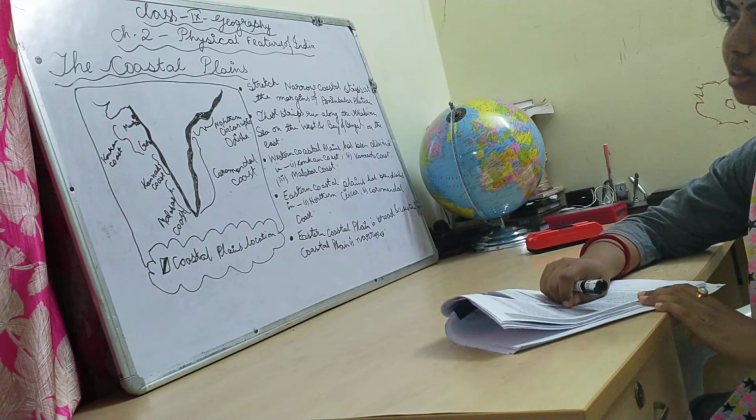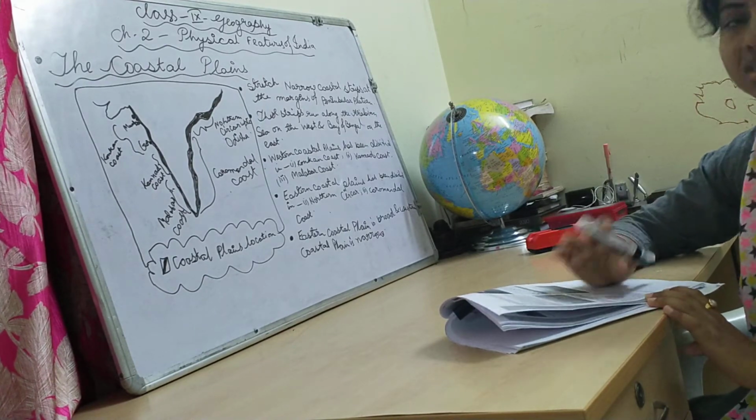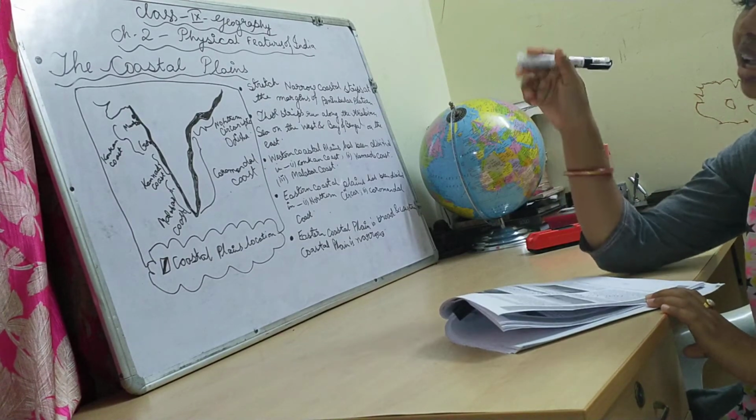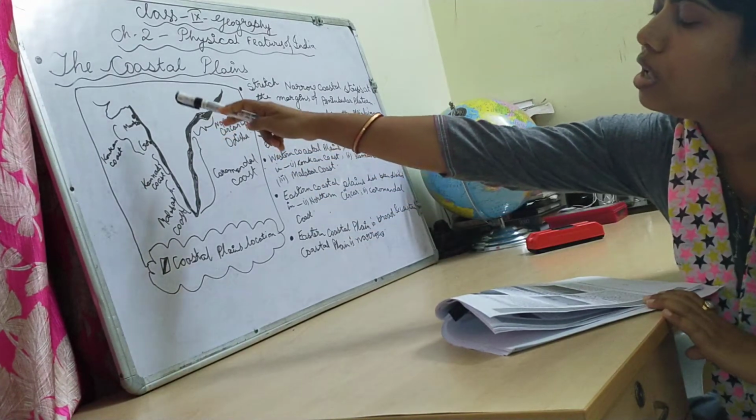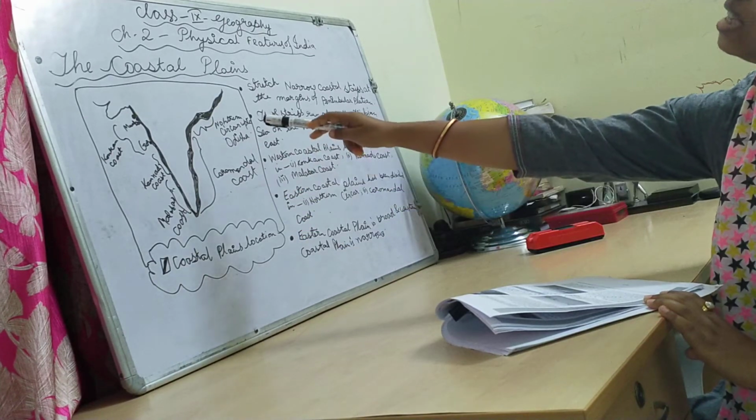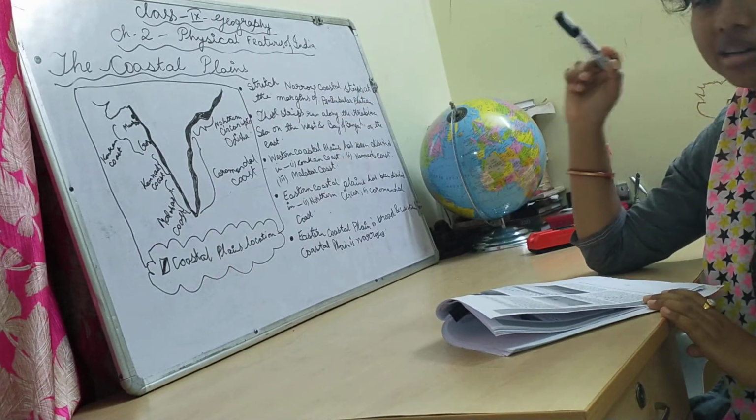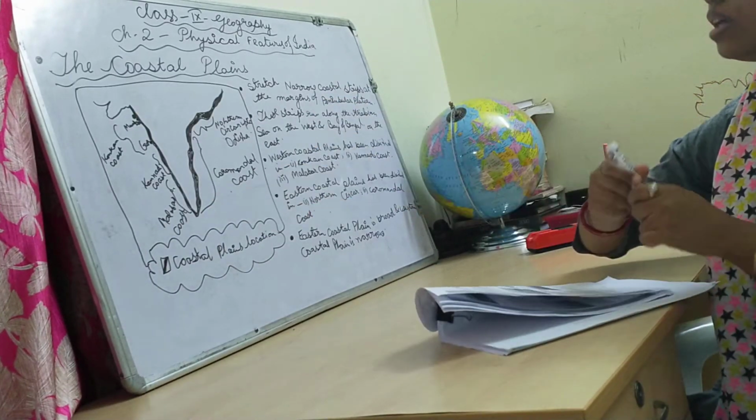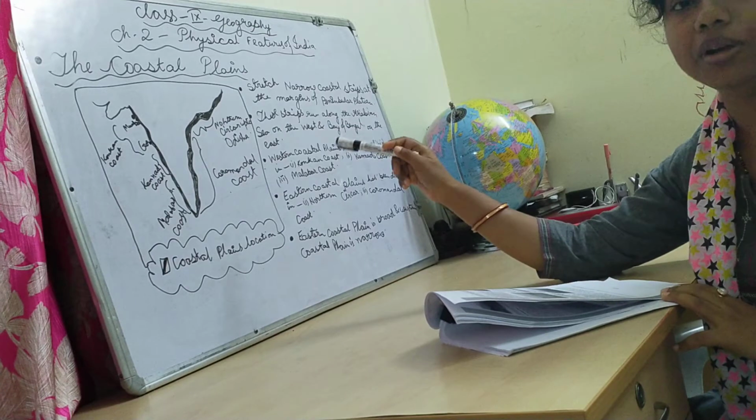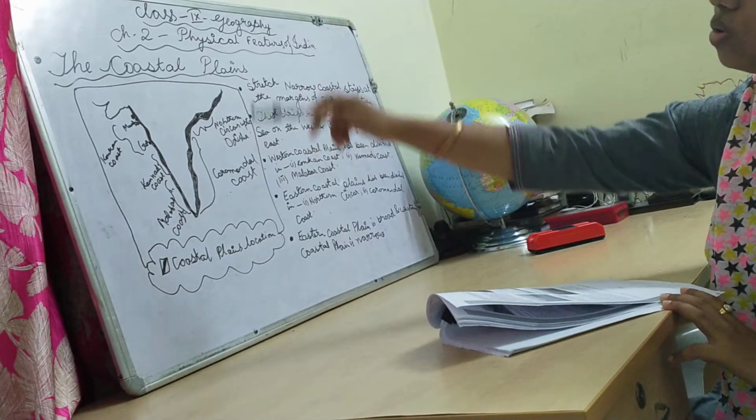Coastal plains means what? We are thinking, children, what does coast mean? The area adjoining the land and the sea is called the coast. Here in India we have a very long coastline. You can see from here, the western side and the eastern side of India, we have a long coastline, right children? One side we have the Arabian Sea and another side the Bay of Bengal. Western side the Arabian Sea, eastern side the Bay of Bengal. So on both the eastern and western sides we have a long coastline.